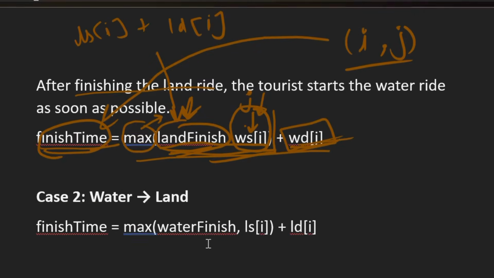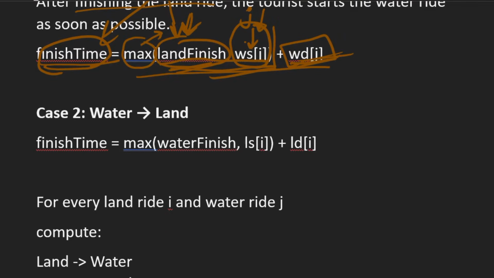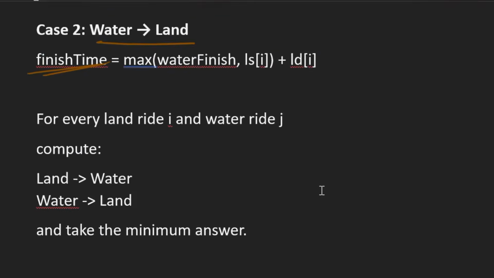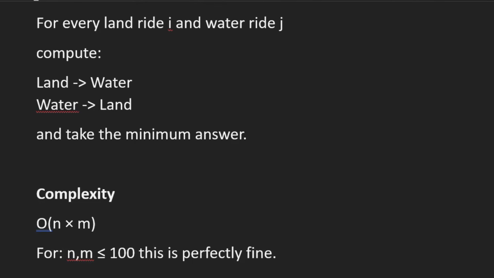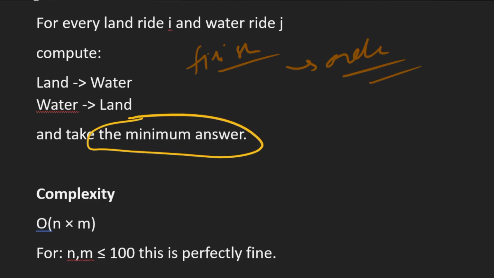So it will give us the finish time. Then similarly for water to land we will again find all the finish times, right? And then for every pair i comma j, we'll compute the finish time using both the orders, and then we store the minimum answer. We take the minimum answer every time, right? And that minimum answer is our final answer,